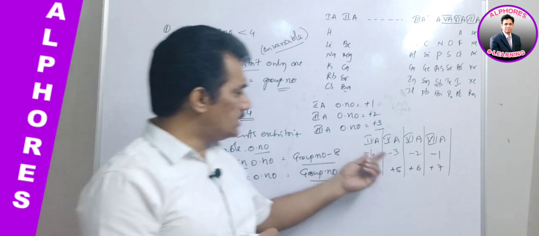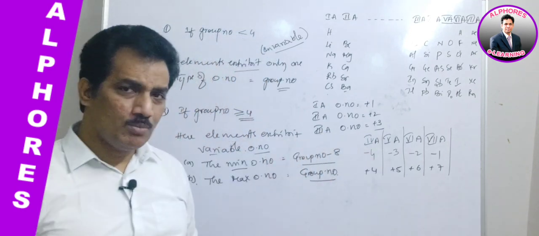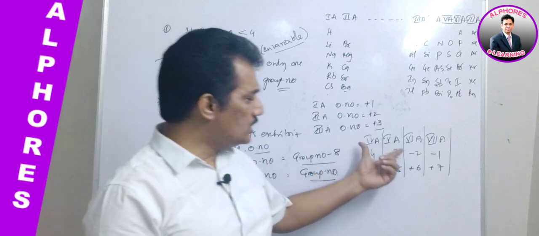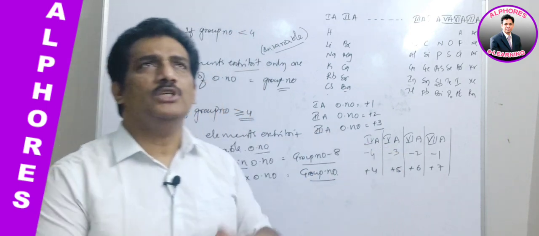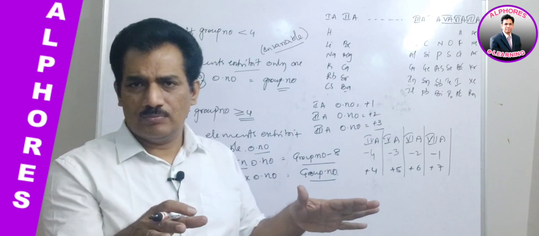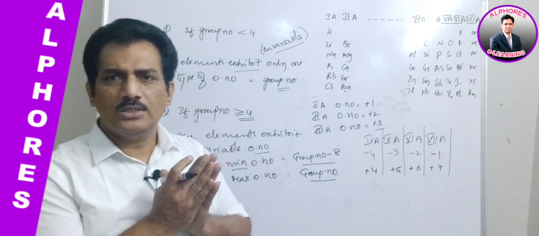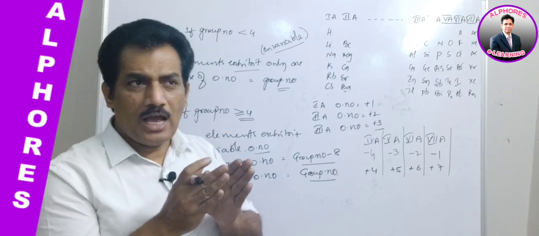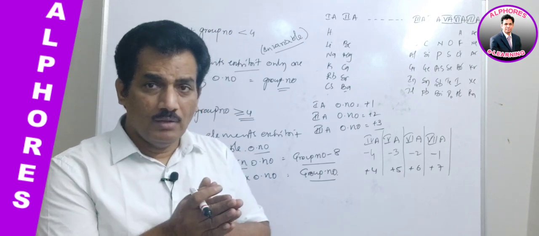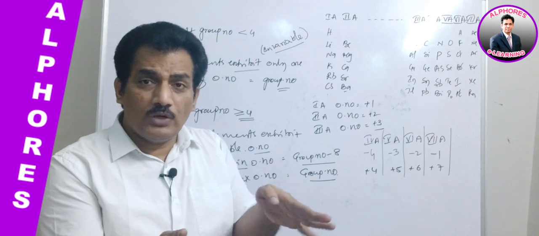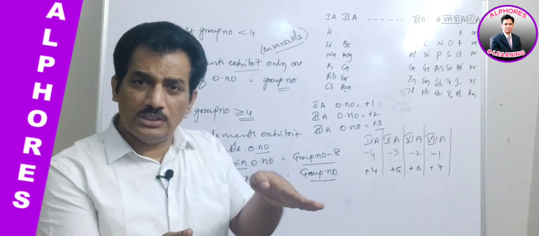Clear? Like this, we can assume the minimum and maximum oxidation states from the group number. These are nothing but outlines. Once we have the element and the idea about its group number, automatically we can frame some limitation in its oxidation states.